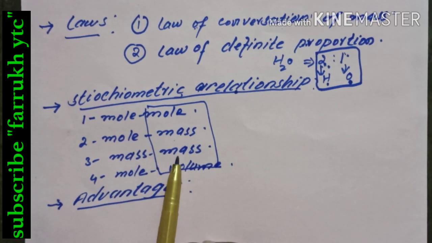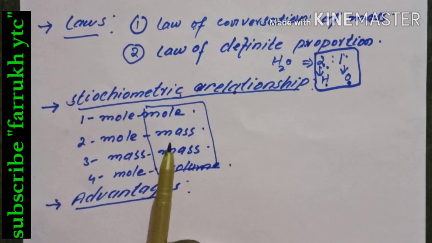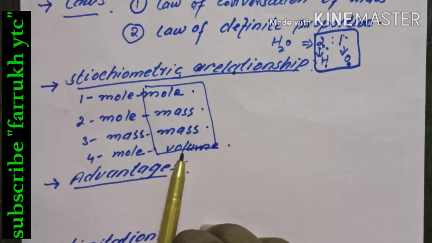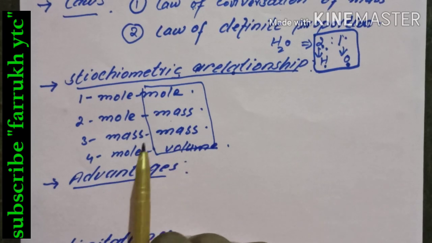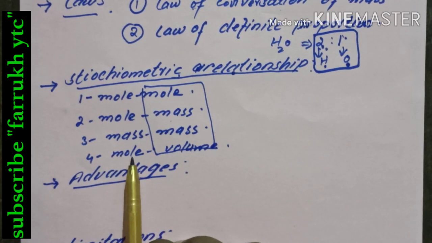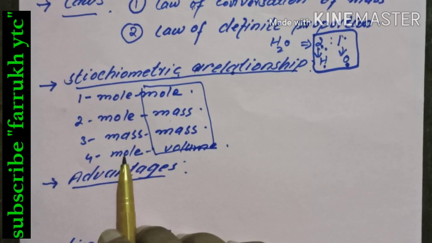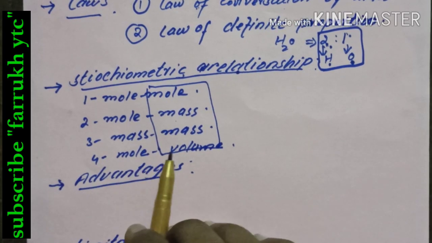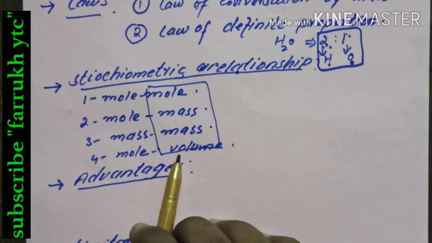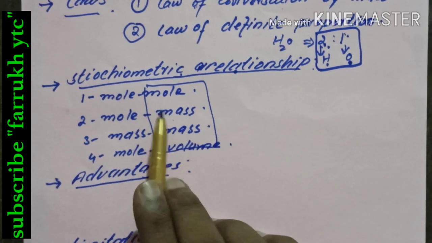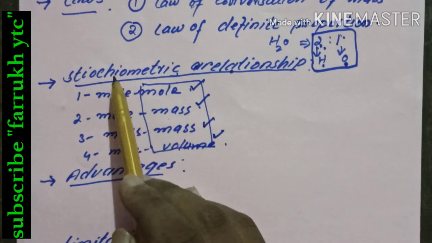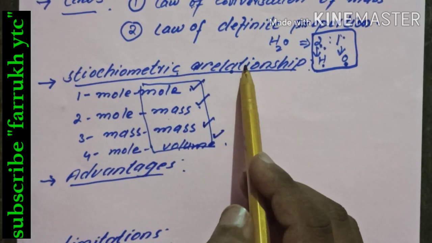And if we have the mass of one substance, then we are able to calculate the mass of another unknown substance. Similarly, if we have the given volume, then we can calculate the moles of another substance, and vice versa. Meaning if we have the moles of any substance, then we can also calculate the volume of another unknown substance. So all these are known as stoichiometric relationships.